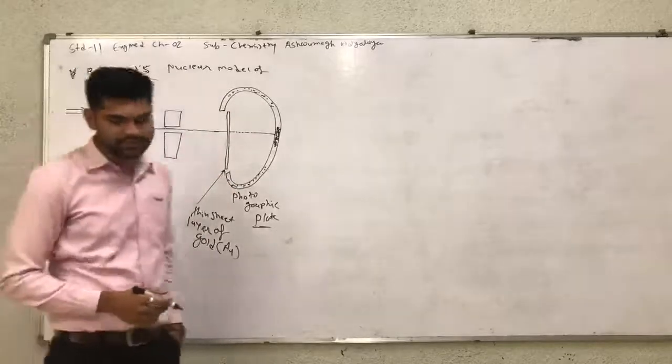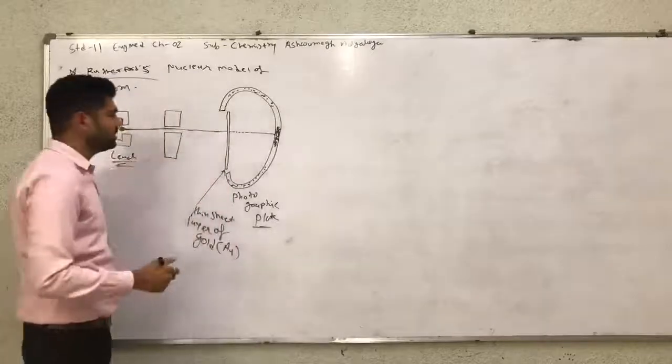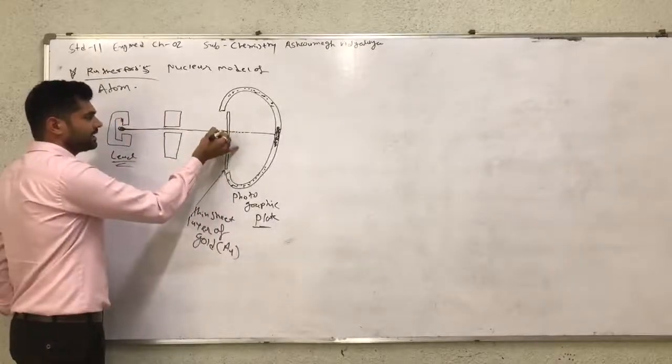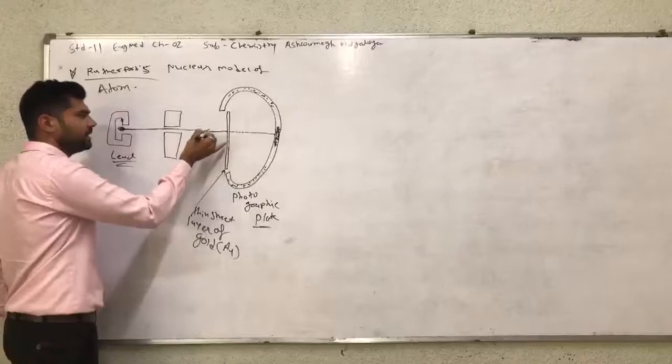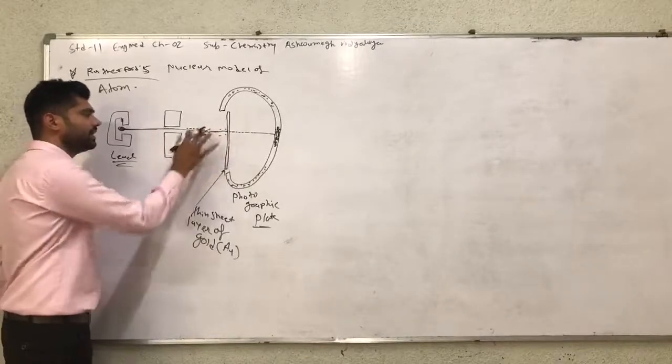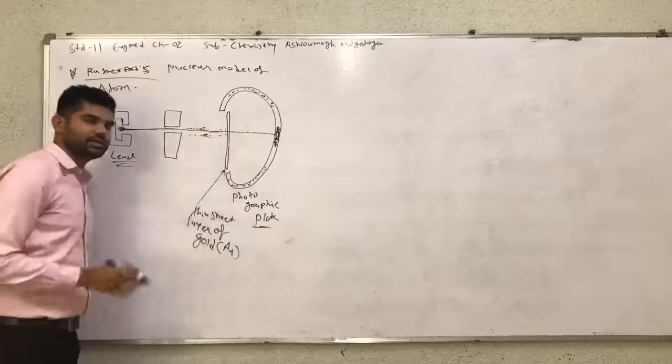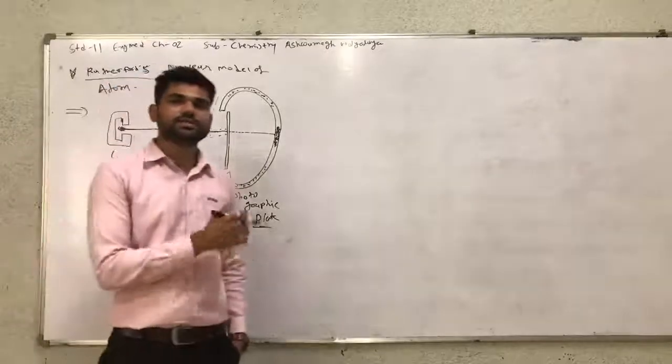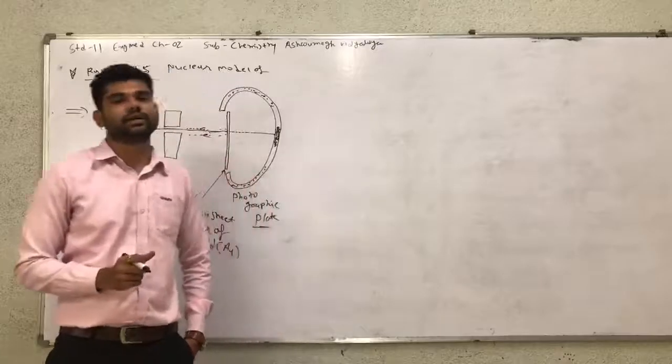In the third result, some rays are incident and then reflected, 180 degrees, in the opposite direction of the alpha rays.